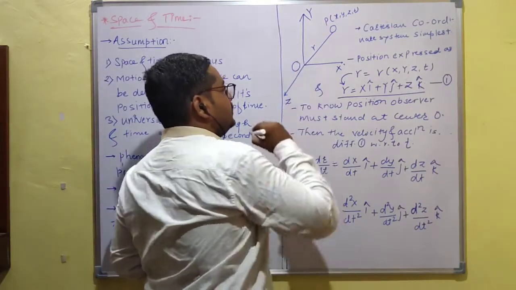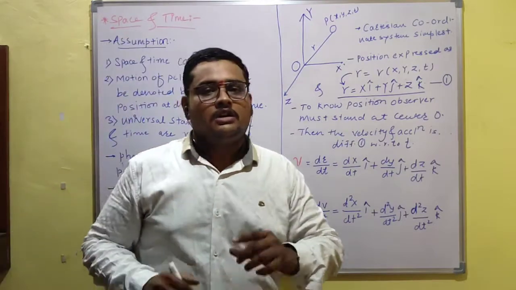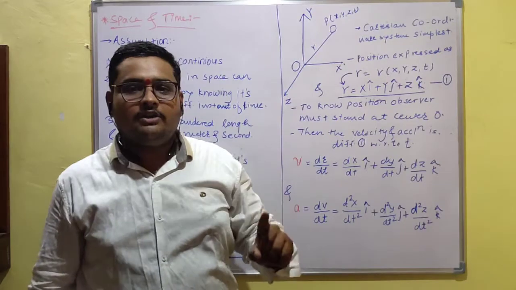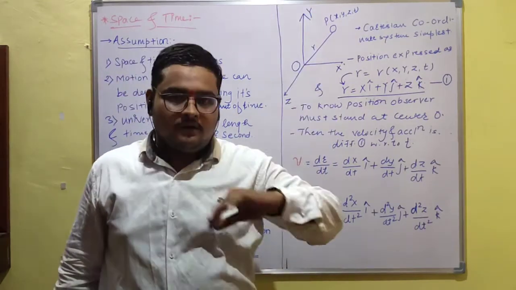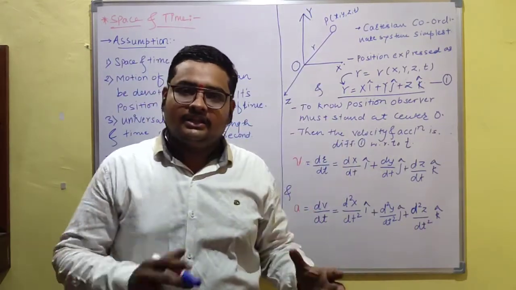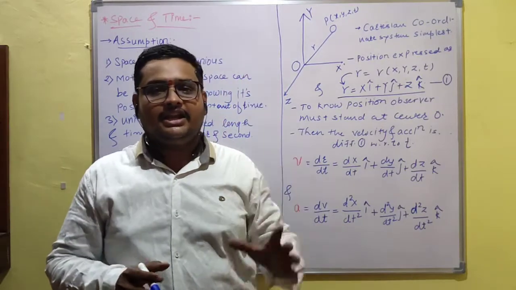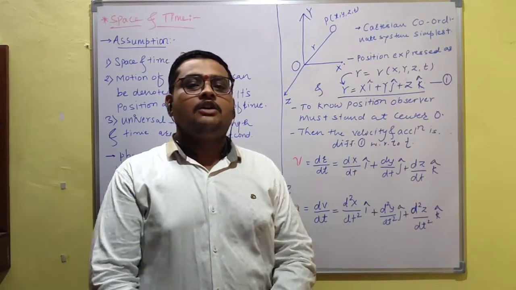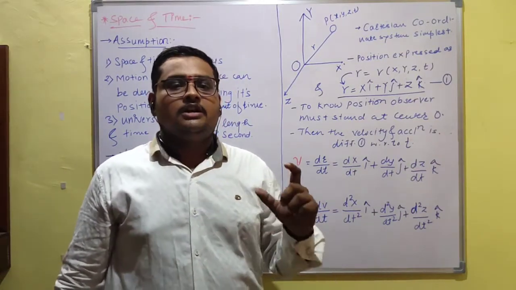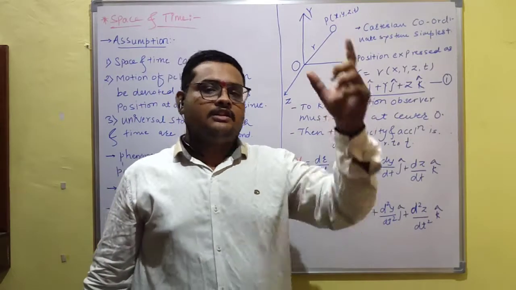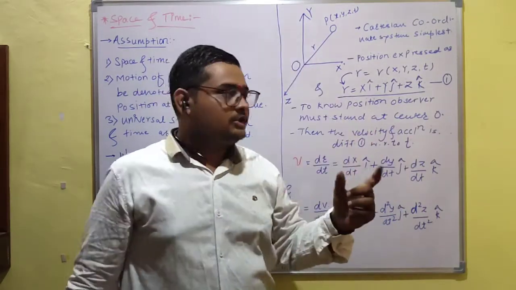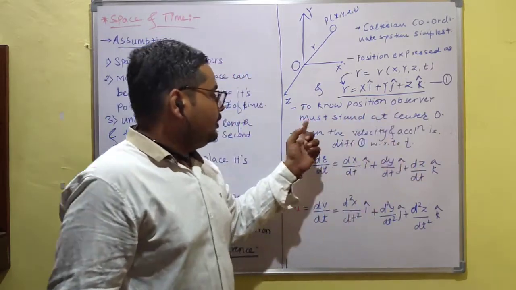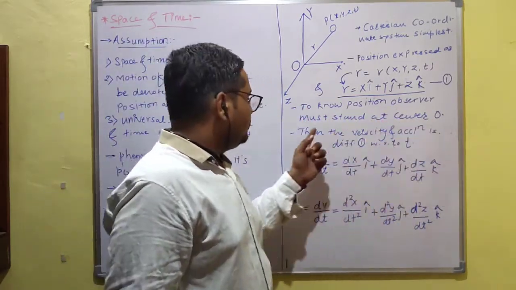Suppose I am here and the phenomenon is going to take place there. Whenever I want to observe the position or any motion happening at that event, I have to stand at the origin, so I can determine its whole motion. That's why it is mentioned that to know the position, the observer must stand at the center O.